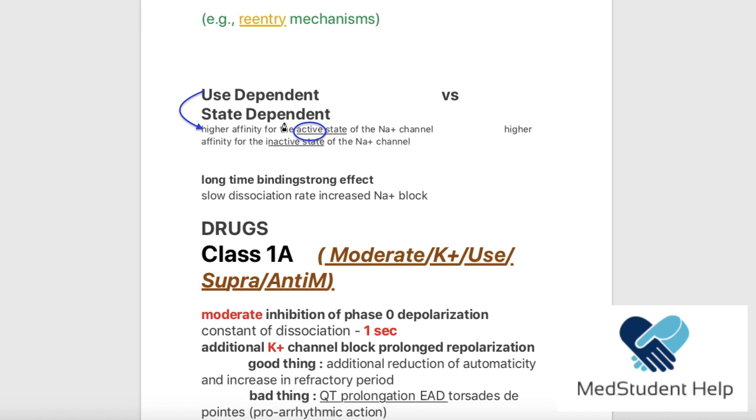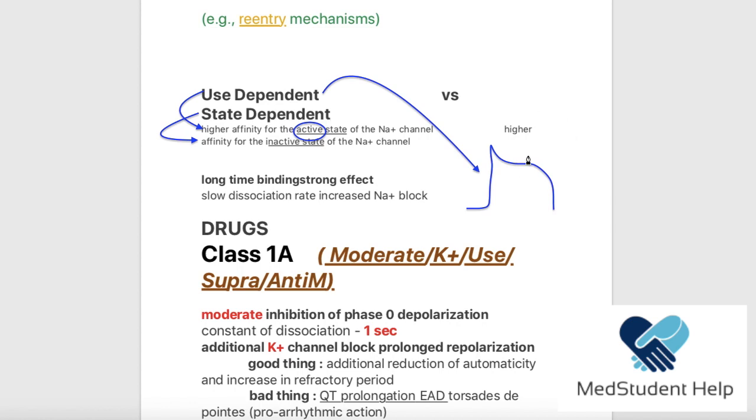Now, the state-dependent drugs have higher affinity for the inactive state of the sodium channels. Let me remind you again. We said that this is the depolarization of the cardiac muscle. During this phase, the sodium channels are going to be open, right? Because they were responsible for this upstroke phase. Now, when we use a drug that is use-dependent, this drug is going to come and block these channels that are already open, while the state-dependent drug is going to block the channels that are in the inactive form.